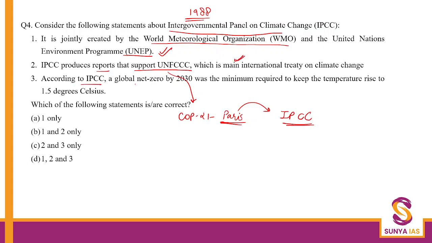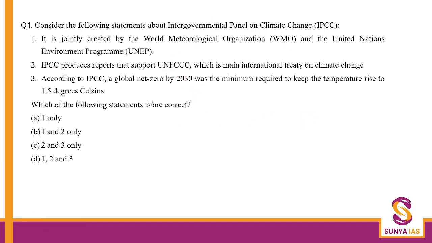According to IPCC, a global net zero by 2030 was the minimum requirement. Now, in this question, first of all, you have to check both whether the year is 2030 and whether the temperature rise is 1.5 degrees Celsius. So the temperature rise is correct. But this global net zero year is not correct. This year is actually 2050.